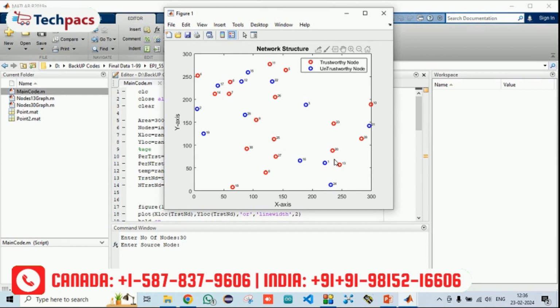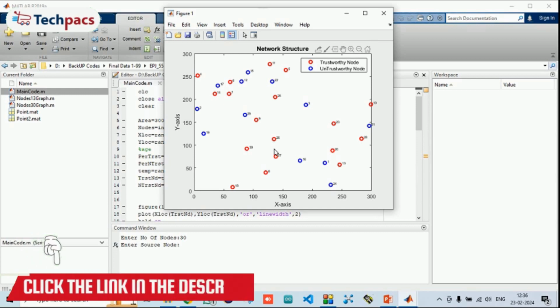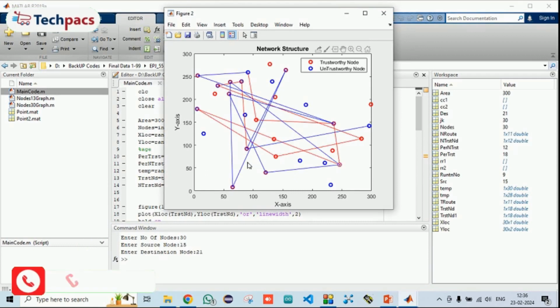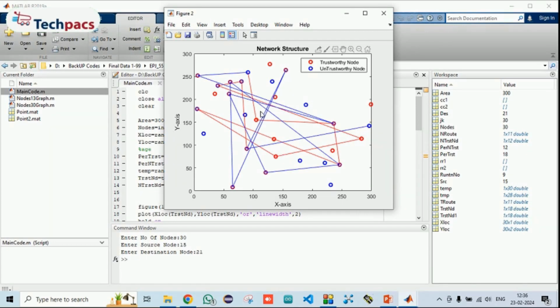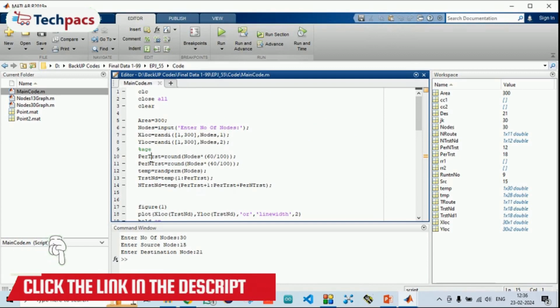make a few of the nodes trustworthy nodes, and blue ones non-trustworthy nodes. Now you can give the source node and destination node to communicate among the nodes. I'm giving node 15 as the source and node 21 as the destination. So 15, enter, 21, press enter. It will form a route. You can see there are two routes, where the red one represents the route using the trustworthy nodes to transmit the data, and blue considers the non-trustworthy nodes, based on the random one.